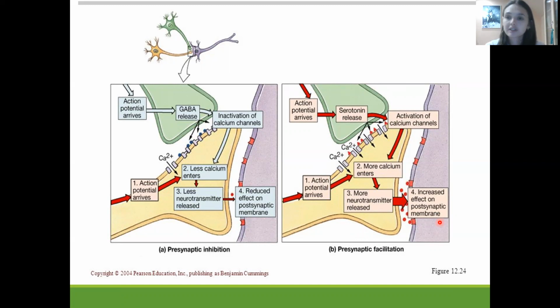Presynaptic facilitation is mainly useful when processes like remembering something or learning new skills are going on in the nervous system. That is why we need facilitation, to increase the excitatory postsynaptic potential.